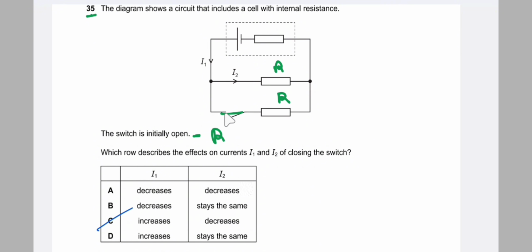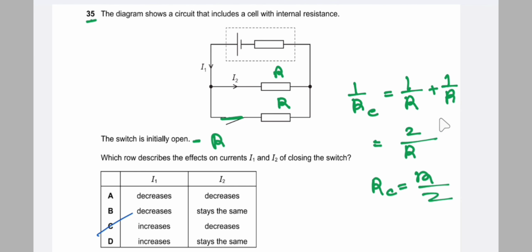But when the switch is closed, the combined resistance is 1/R combined equal to 1/R plus 1/R. After calculating, we can see that after the switch is closed, the resistance decreases to R/2, but initially it is R. Since the resistance decreases, the total current must increase, that is I1, which is the total current, increases.